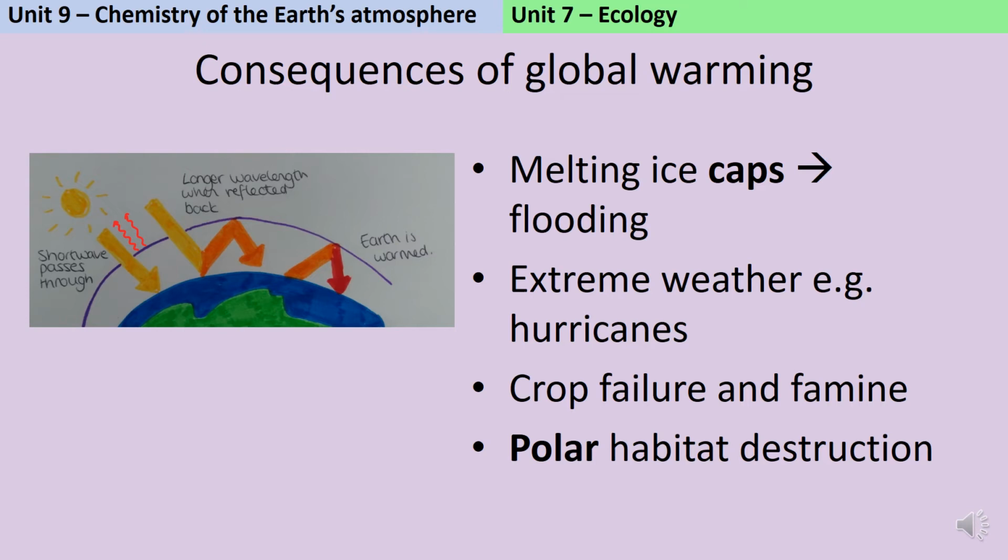Chemistry have been more lenient, but to be honest, why take the chance? Another impact of the melting ice caps is that sea levels will rise, and this of course leads to flooding. The second consequence of global warming is extreme weather events such as storms and hurricanes.